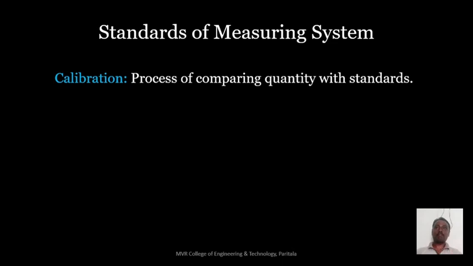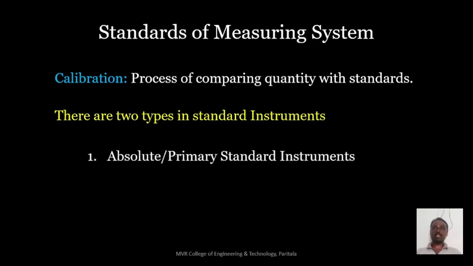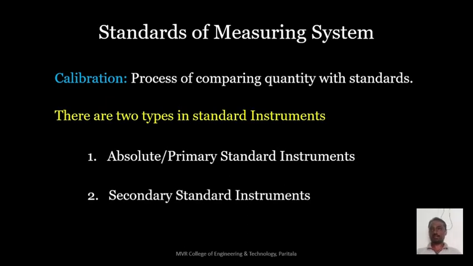So calibration is the process of comparing the standard values with the existing values. We have a resistor, which is the existing value. Some ohm defined by somebody is the standard value. So comparing this with that standard value can be called calibration. So why is this calibration studied? Because of standards. There are two types of standards. The first one is absolute or primary standard instruments and the second one is secondary standard instruments.